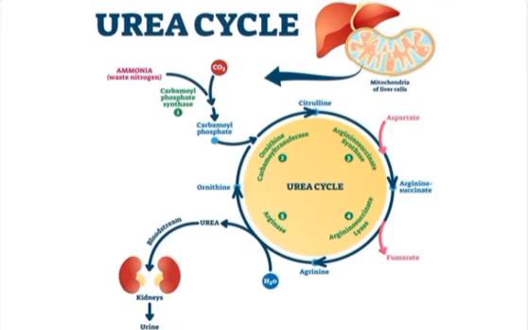Now let's move on to the urea cycle. This process happens in the liver and its main job is to remove nitrogen waste from the body. When proteins are broken down, they release ammonia, which is very toxic. The urea cycle converts ammonia into urea, which is then removed by the kidneys through urine.